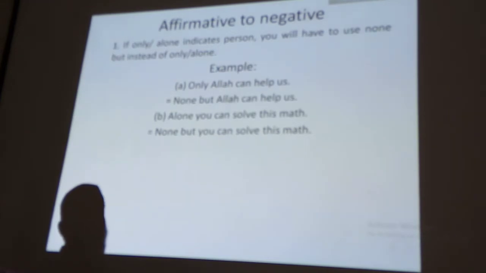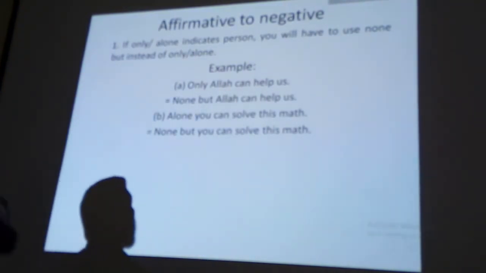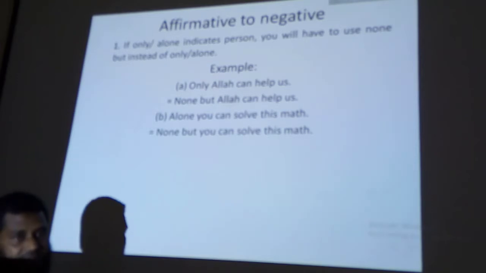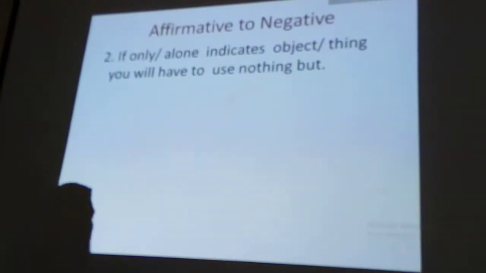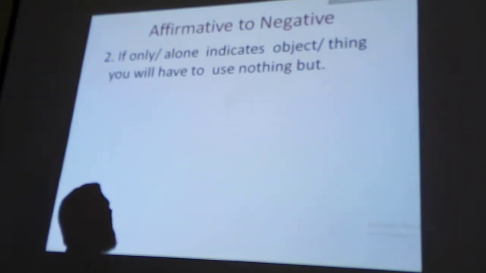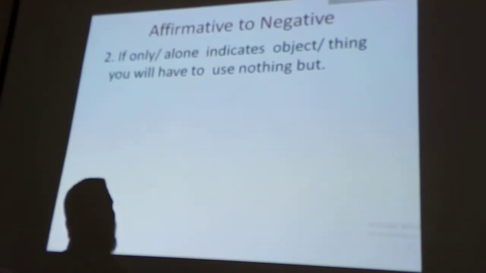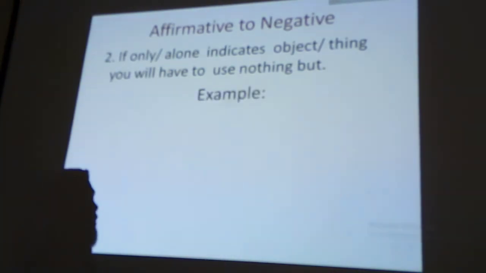So if you see only or alone in your sentence and it indicates a person, we will have to use noun verb. Next rule: if you see only or alone and it indicates an object or thing, we will have to use nothing but instead of only or alone.